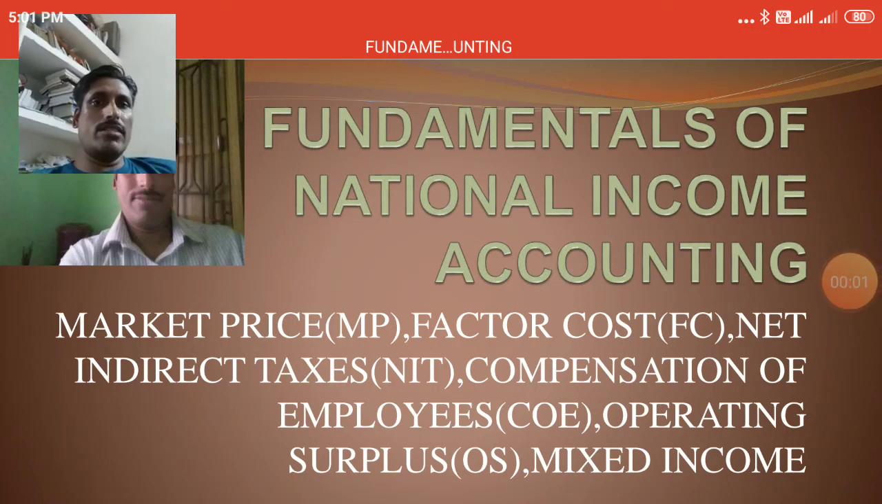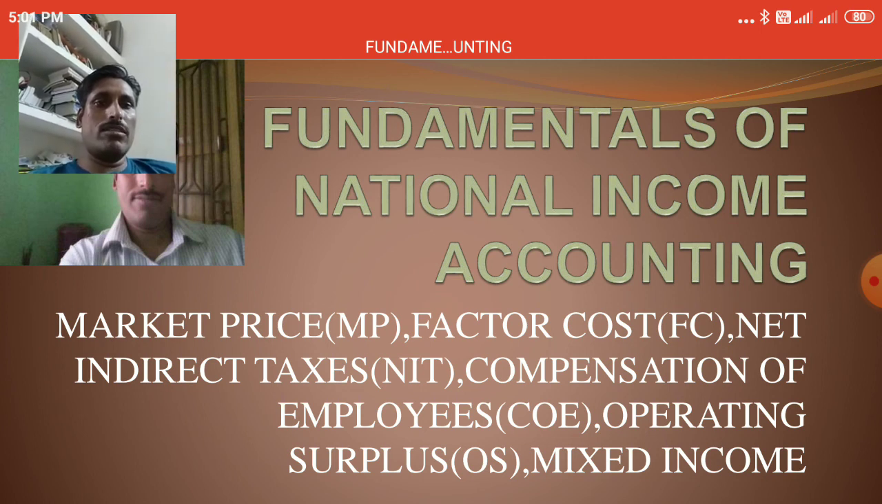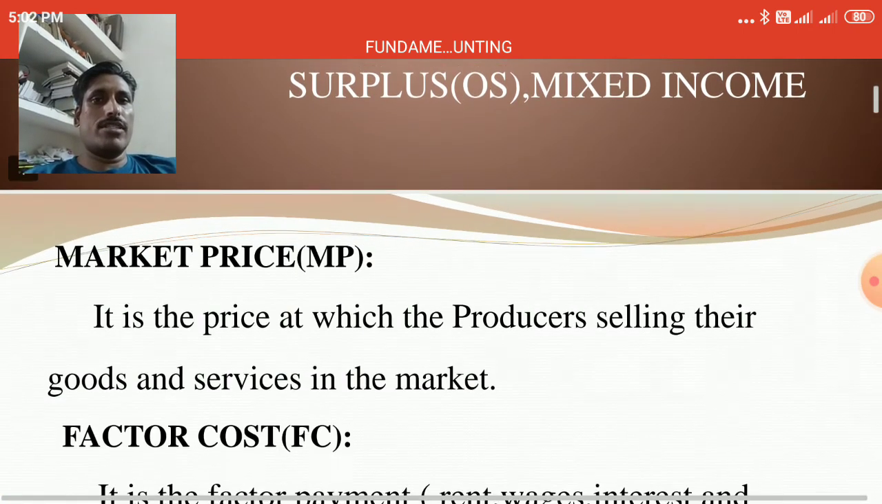Everybody, today I will discuss some fundamental concepts of national income accounting, and in this part I will discuss market price, factor cost, net indirect taxes, compensation of employees, operating surplus and mixed income. In case of national income calculation, these concepts are very important and quintessential for the calculation of national income. So first I will discuss the market price.